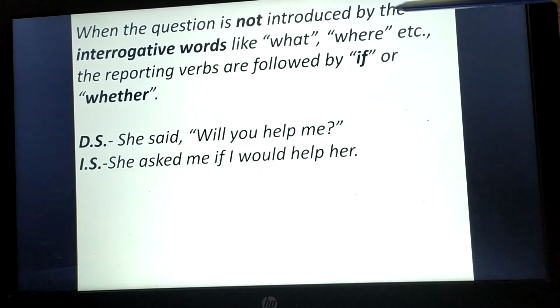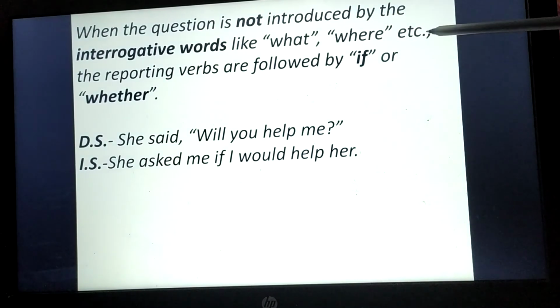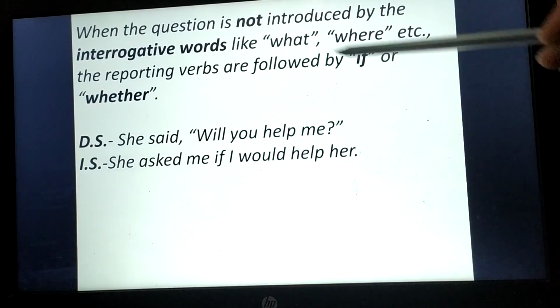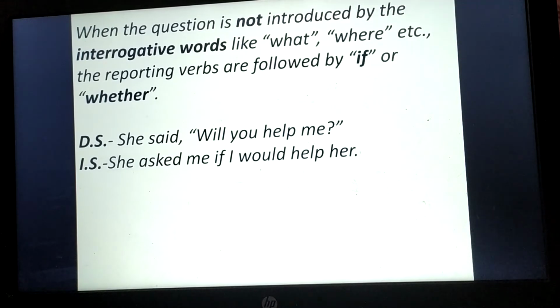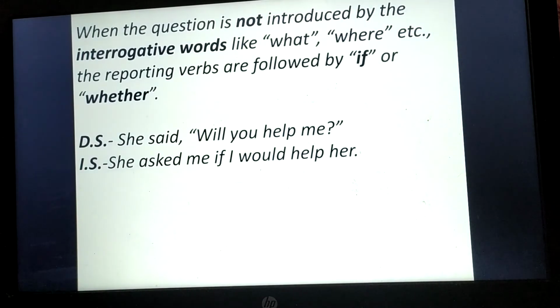When the question is not introduced by interrogative words like what, where, etc., the reporting verbs are followed by if or whether. In case the interrogative sentence does not start with interrogative words like what or where, the reporting verbs are followed by if. What will we do while converting it into indirect speech?